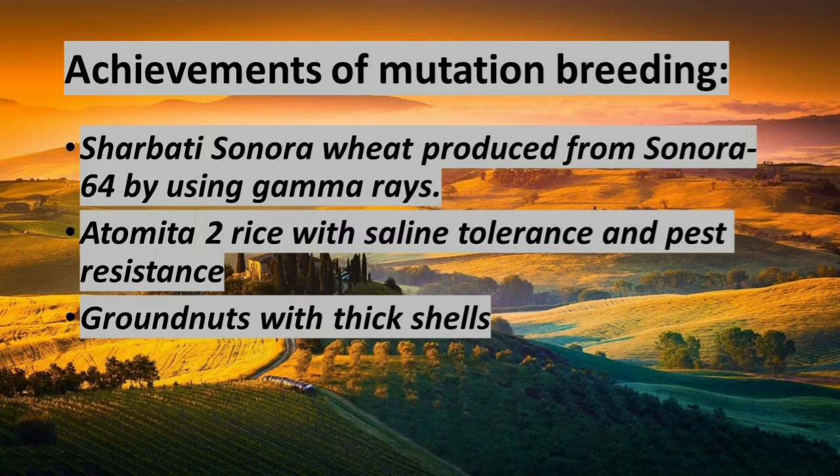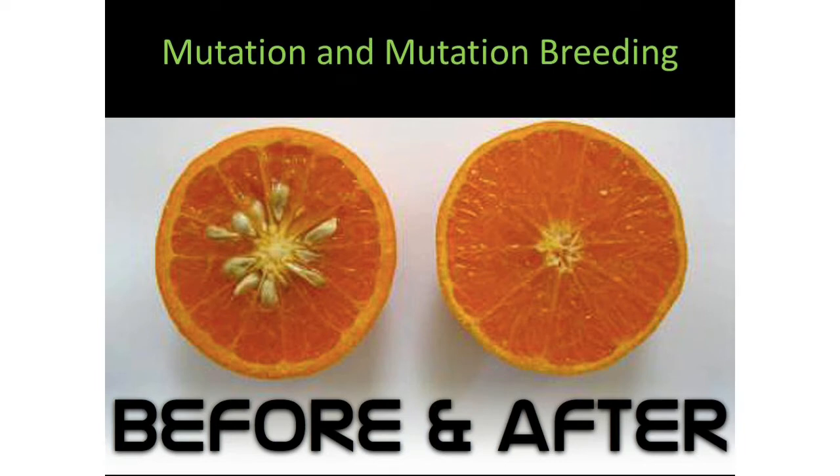Children, next we pass on to achievements of mutation breeding. Some achievements of mutation breeding are Sharbati Sonora. It is a wheat variety produced from Sonora 64 by using gamma rays. Already I told you, some chemical mutagens and physical mutagens cause breeding.